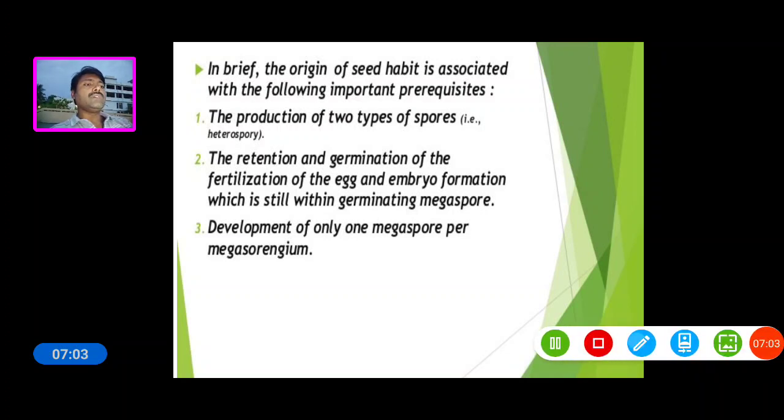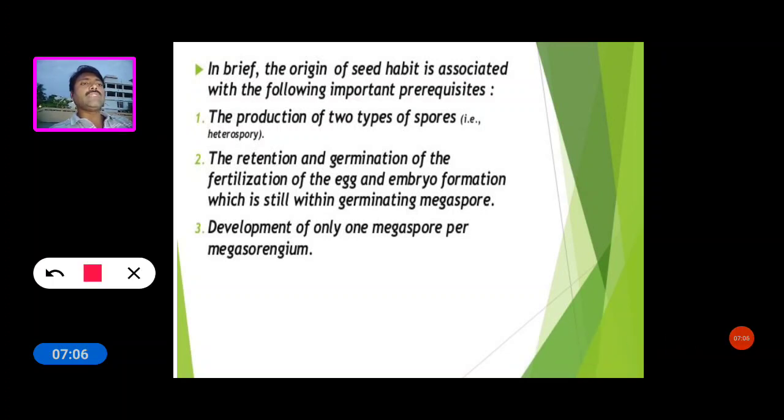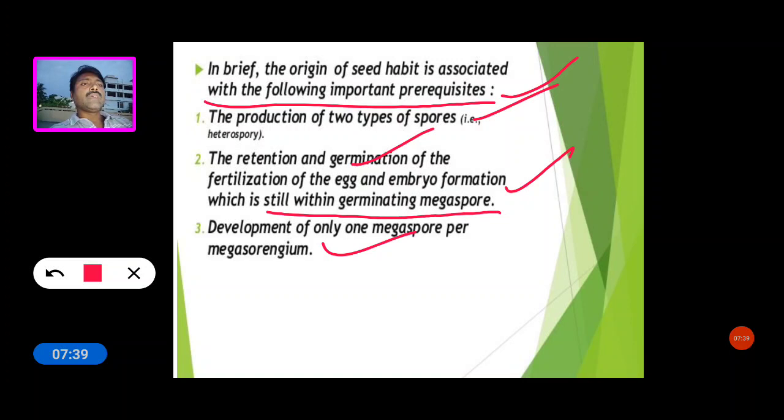So now see in brief, the origin of the seed habit is associated with the following important prerequisites. First is the production of two types of spores, homospores and heterospores, then the retention and germination of the megaspore, the fertilization of the egg and embryo formation still within the germinating megaspore, and the development of one megaspore per megasporangium. So these are the important prerequisites associated with the origin of the seed habit.